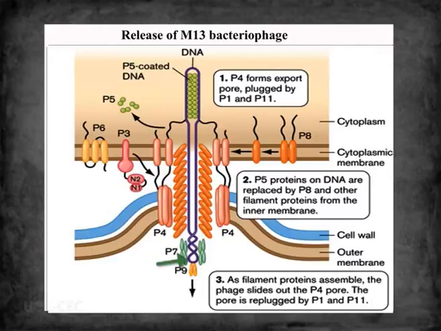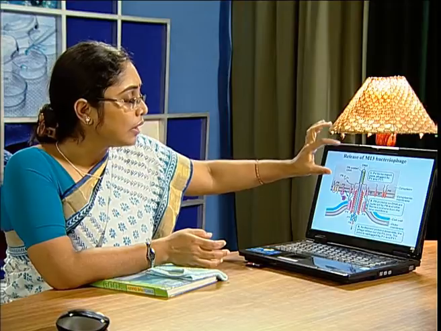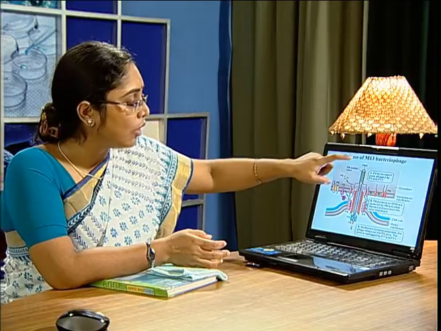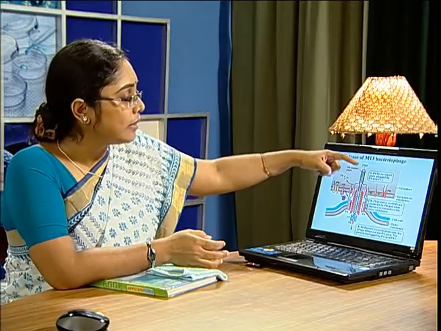The hairpin loop of the single-stranded DNA interacts with the two proteins GP7 and GP9. Okay. Then this end interacts with GP1, okay, and then GP1 interacts with P4 and P11 and they open up the channel. Now the DNA of M13 will emerge very slowly, and all the GP5 proteins will be replaced by the GP8. And at this end, GP3 and GP6 will adhere and they will complete the phage particle.